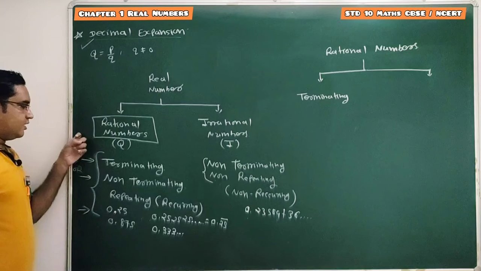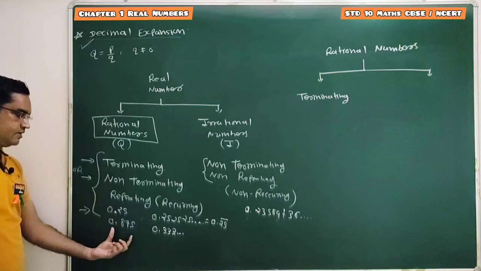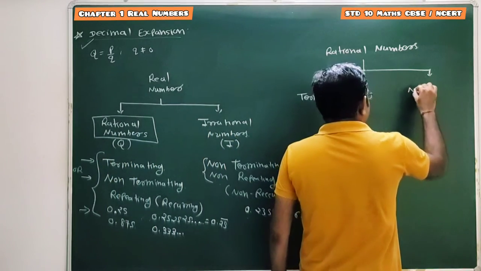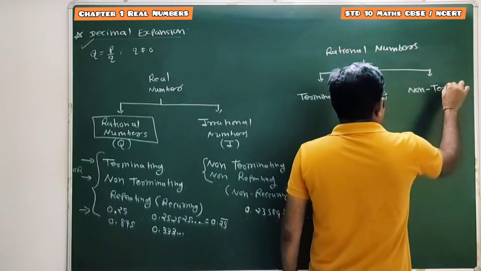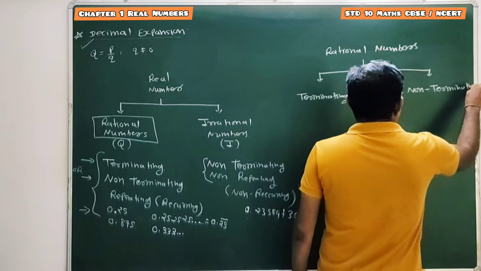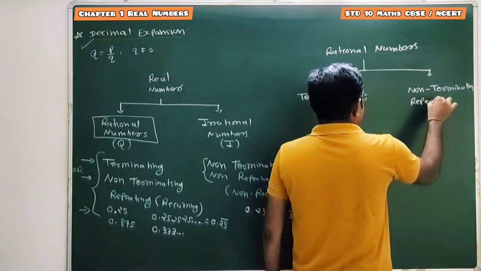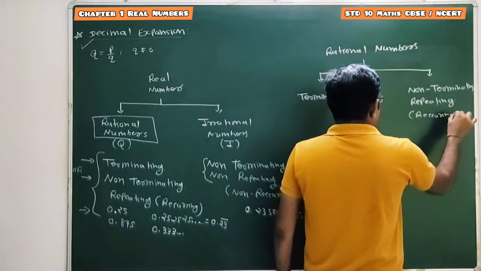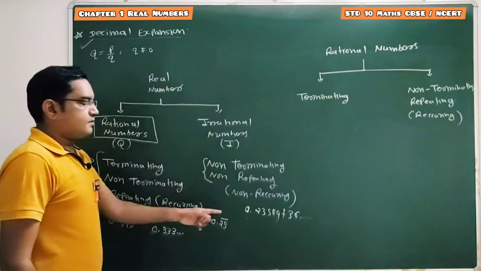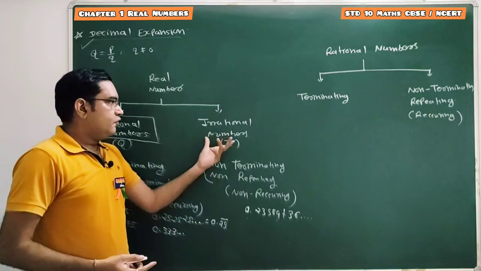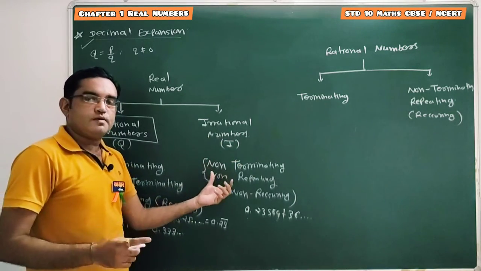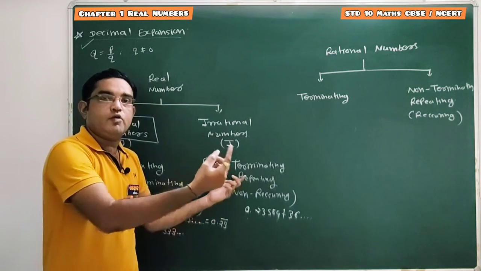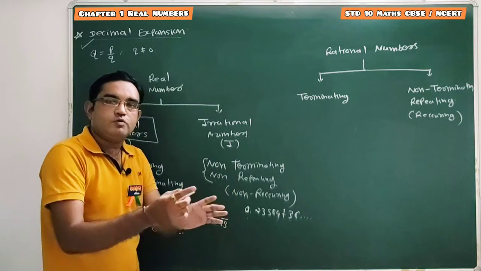For a rational number, the decimal expansion can be terminating, or it can be non-terminating but it must be repeating. Repeating means recurring. For irrational numbers, again I am repeating: the decimal expansion must be non-terminating and non-recurring. Non-terminating and non-repeating. Non-repeating is equal to non-recurring.